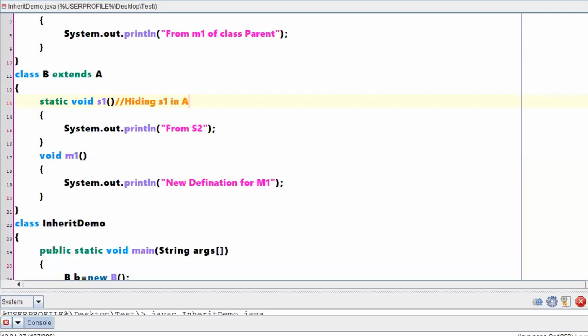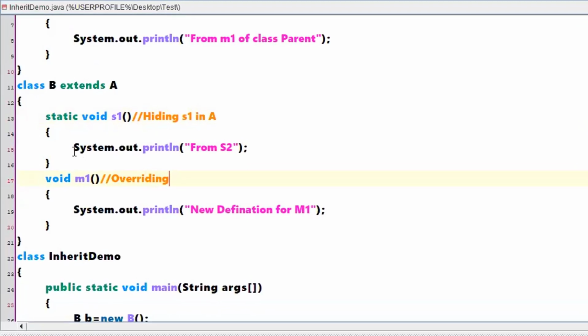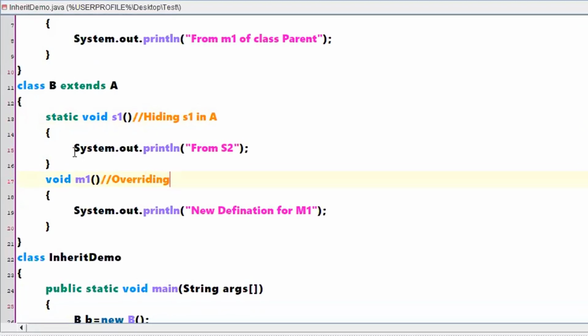That means that will be hidden, only this particular S1 definition will be there. But in the other case, overriding is going to happen. That means M1 will be available, but M1 will not be used. The M1 definition that came from class A will not be used, rather the M1 definition defined within class B will be taken. That means overriding of a previous method will happen, but if you are using a static method, overriding will not happen, but the previous definition of a method will be hidden.